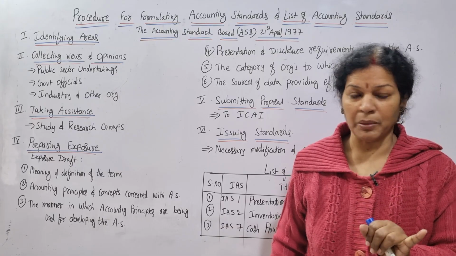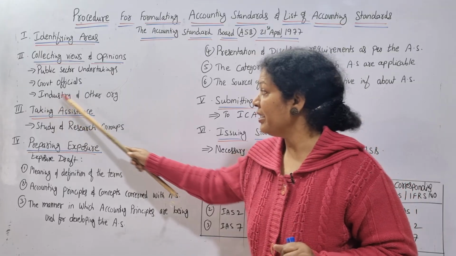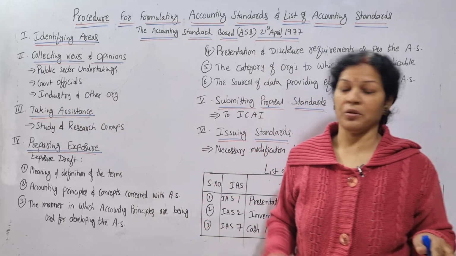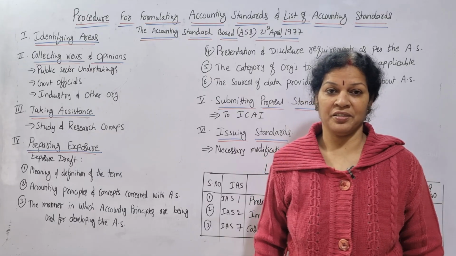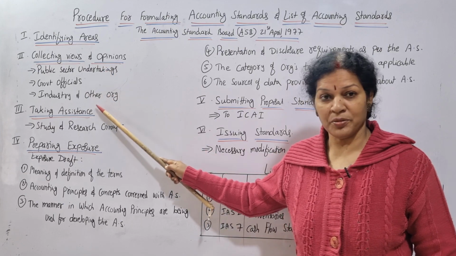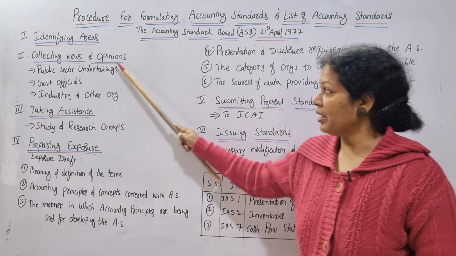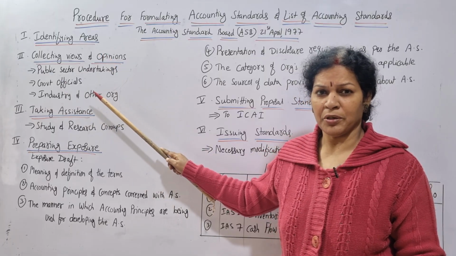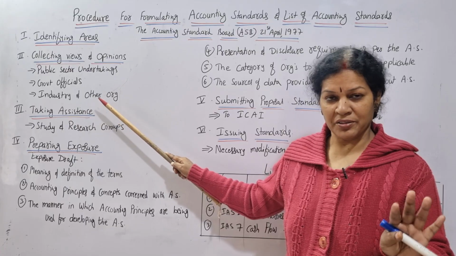They take the opinion of public sector undertakings, government officials, industry and other organizations. After identifying the areas, they consider all these people's opinions and views. This is collecting views, information and opinions of other people in the second step.